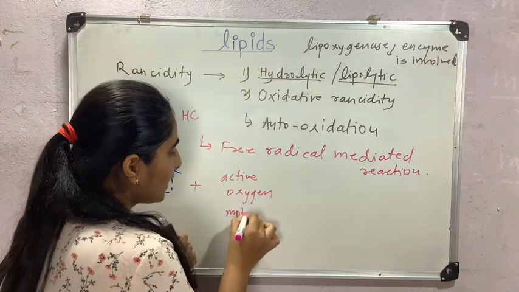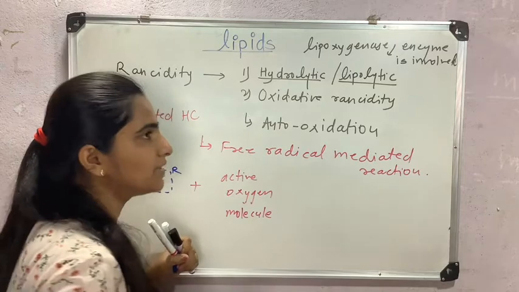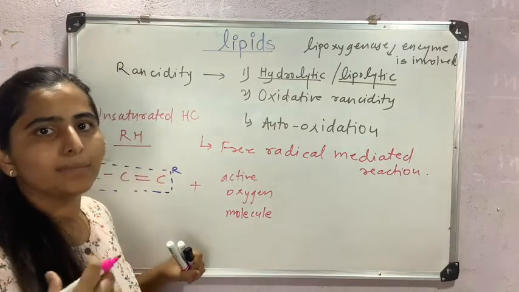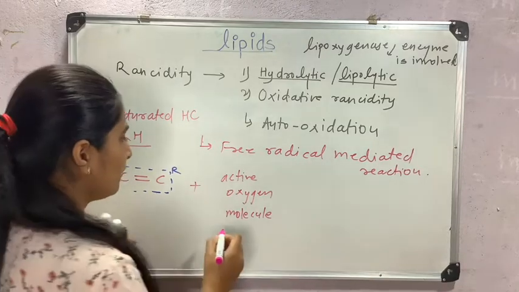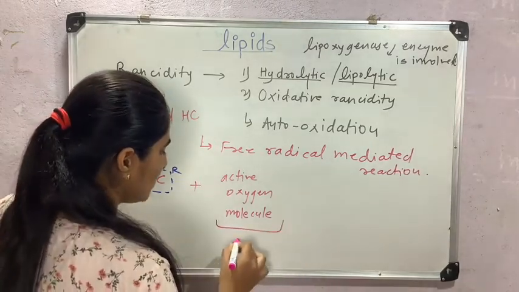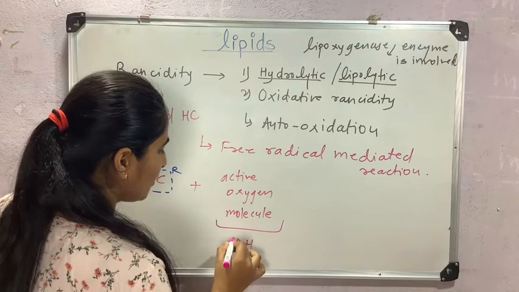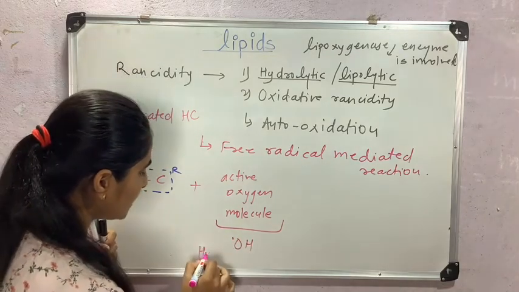This active oxygen molecule can be formed in the surroundings spontaneously in the presence of heat, catalyst, metal ions, UV light. Suppose I consider here a hydroxyl radical. This is a hydroxyl radical.